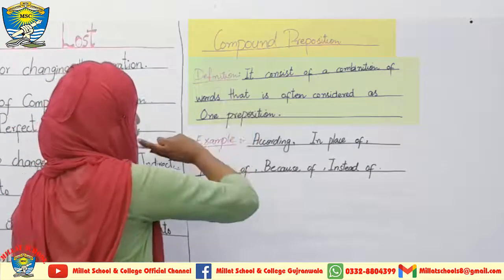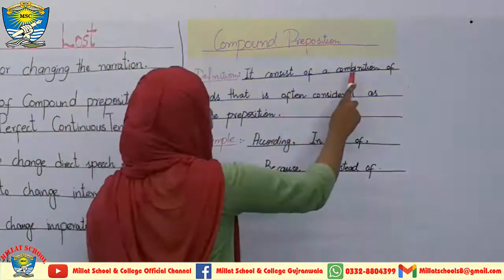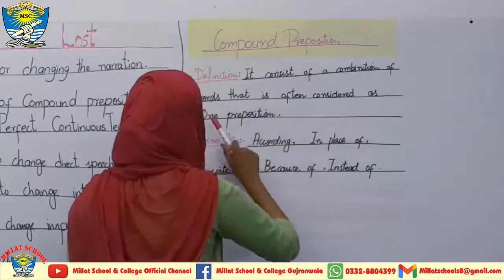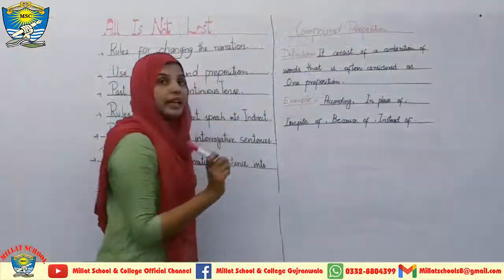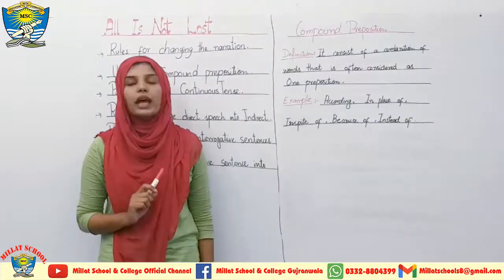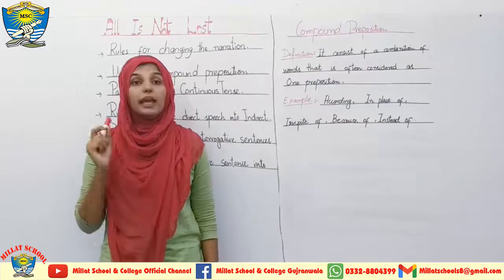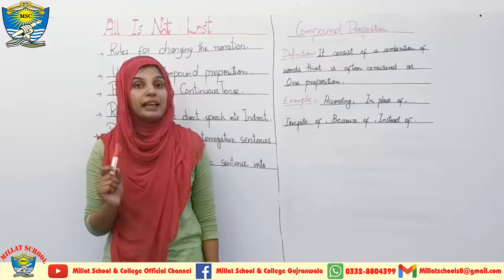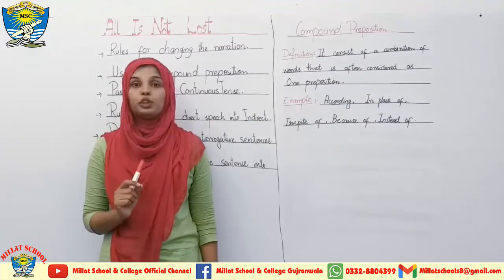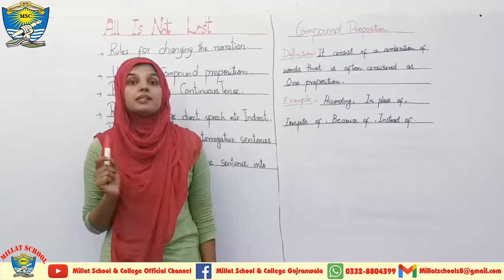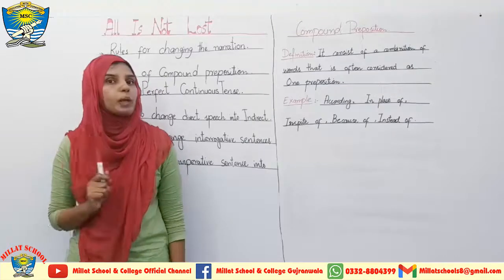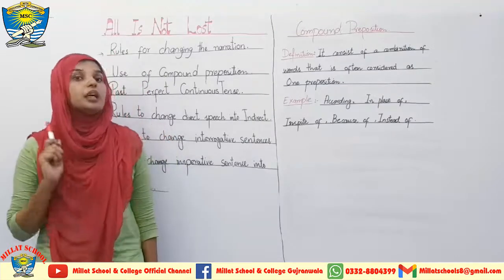It consists of a combination of words that is often considered as one preposition. Yes students, this is the combination of one, two or more than two words, and in the sentence we consider it a single word. Without these compound prepositions some sentences are considered to be incomplete. So this is a very important part when you are going to study the use of prepositions.